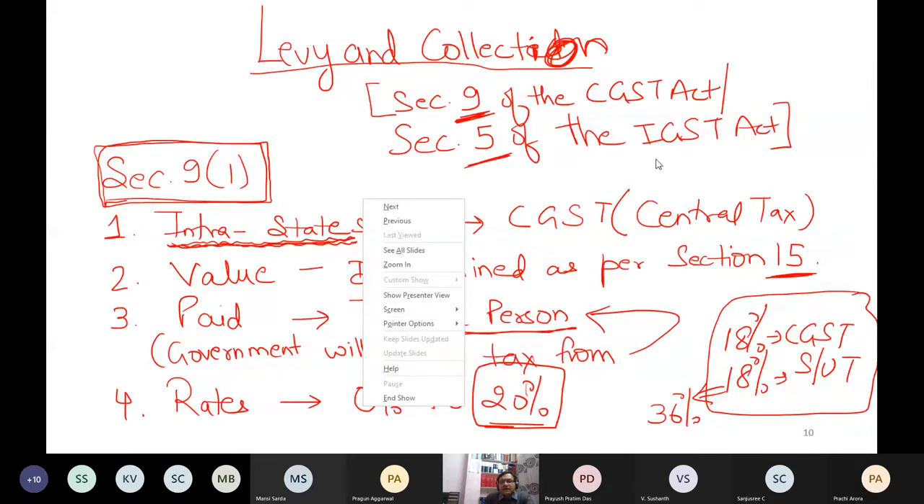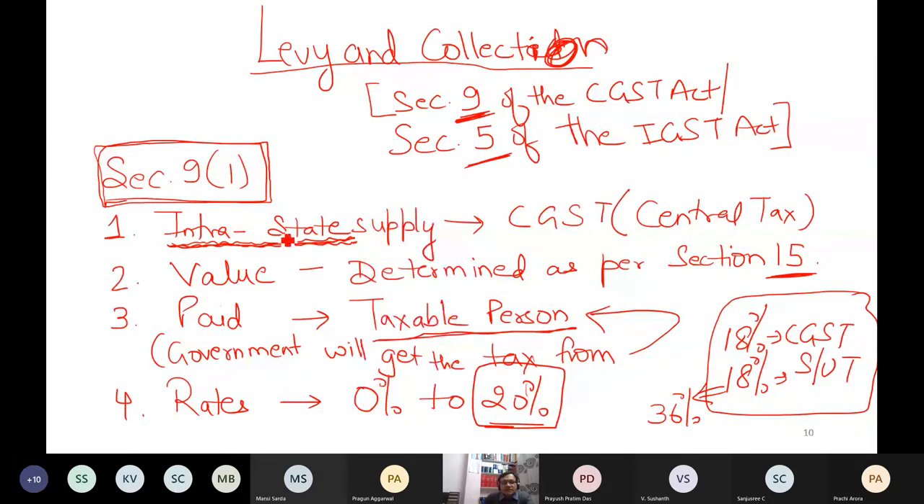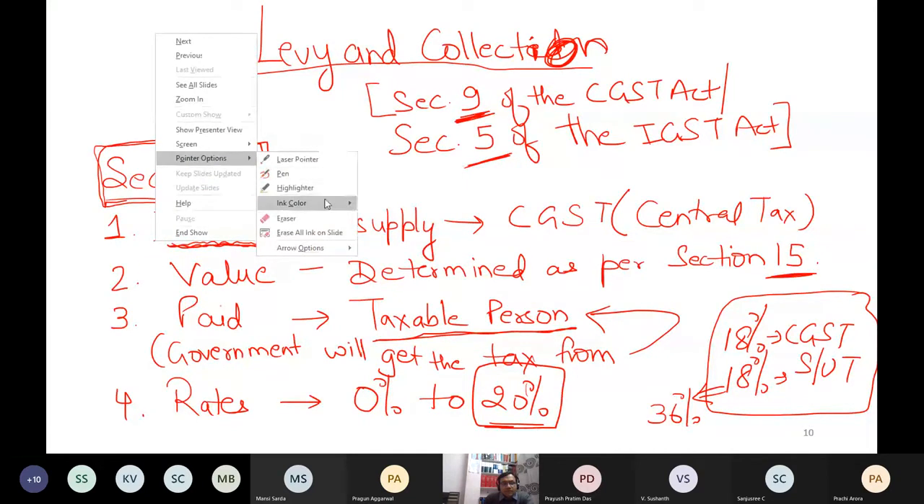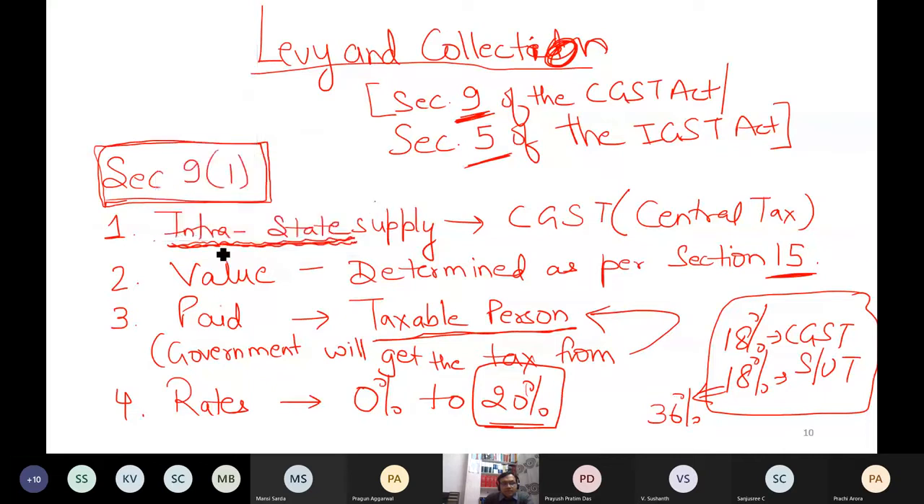If you read in IGST, do you know what will change? Rather than intra, in IGST the word will be inter. Otherwise everything will be same. Rather than central, the word will be integrated. Otherwise every language word to word is same.